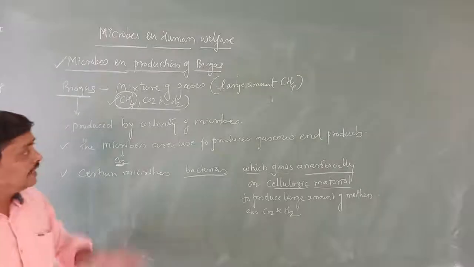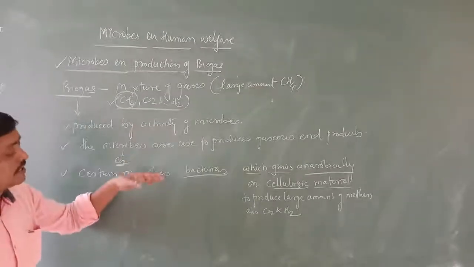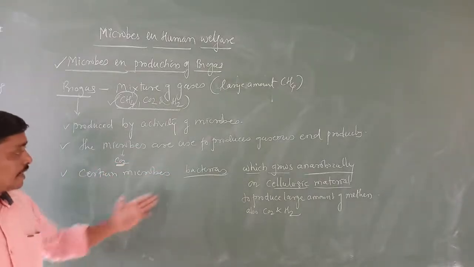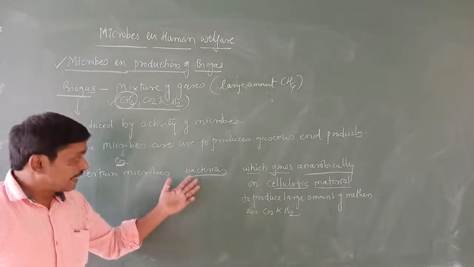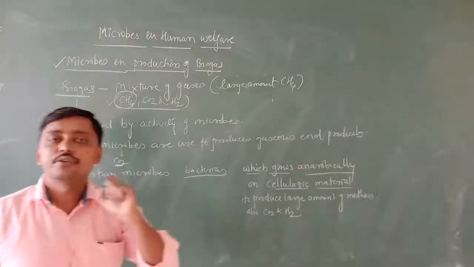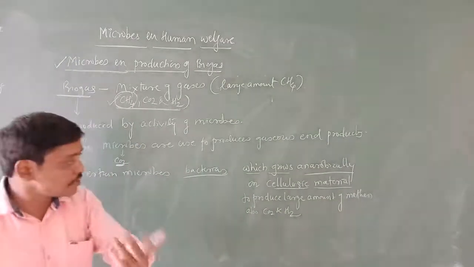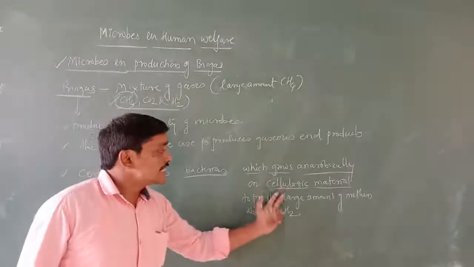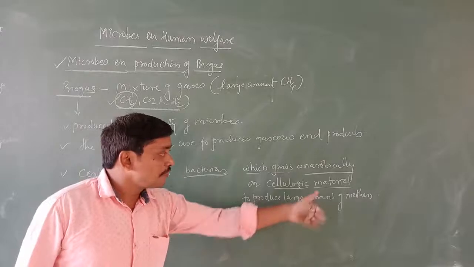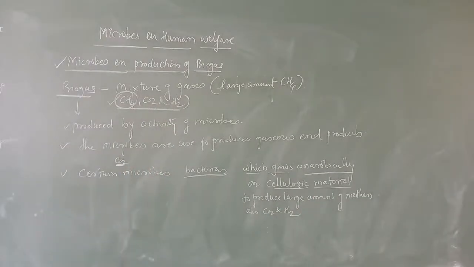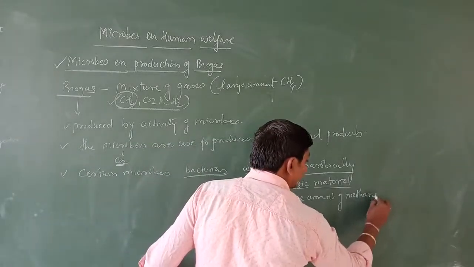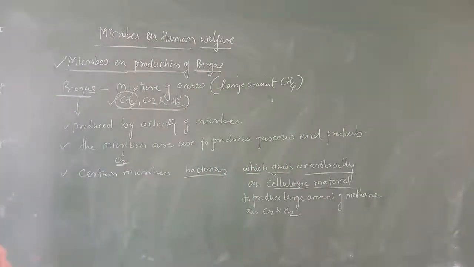In today's class, we are going to discuss certain microbes, like bacteria, which grow anaerobically, in the absence of O2, on cellulosic material to produce a large amount of methane, carbon dioxide and H2.